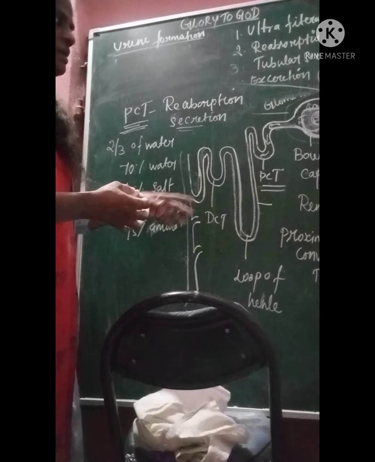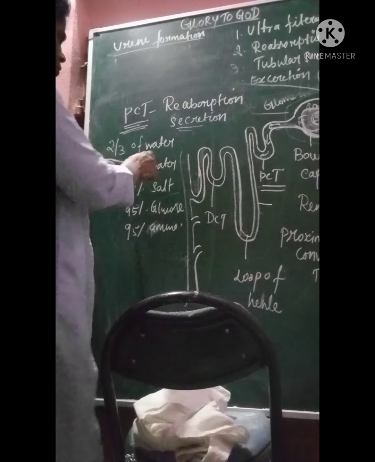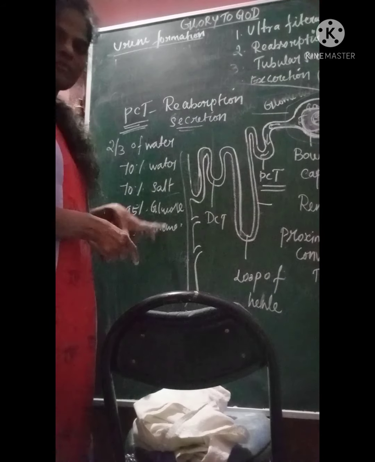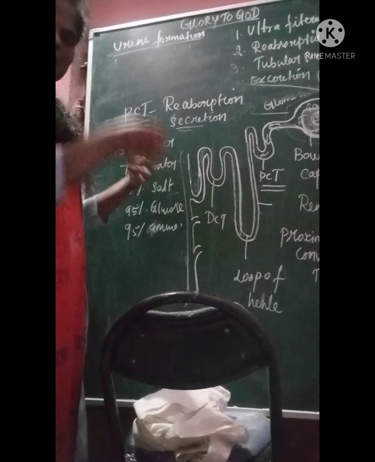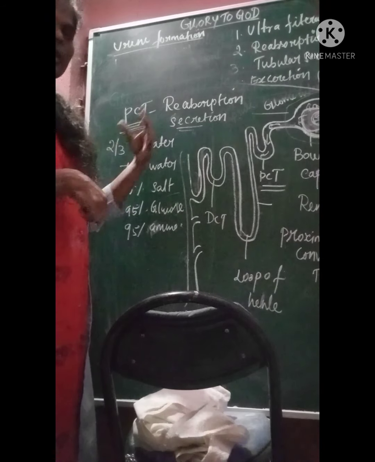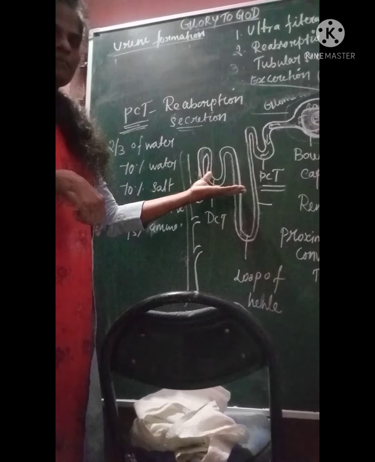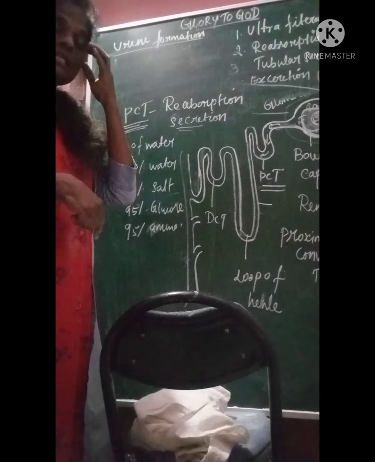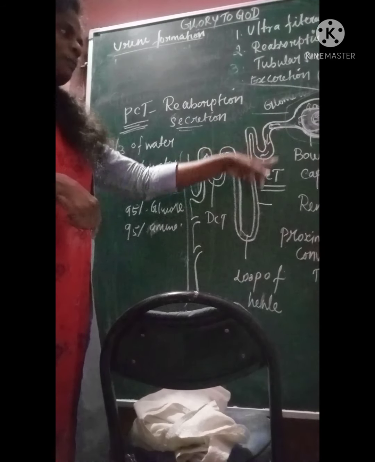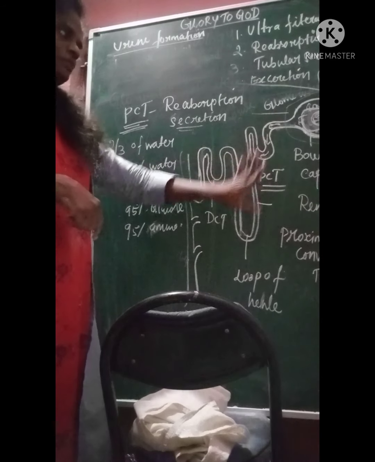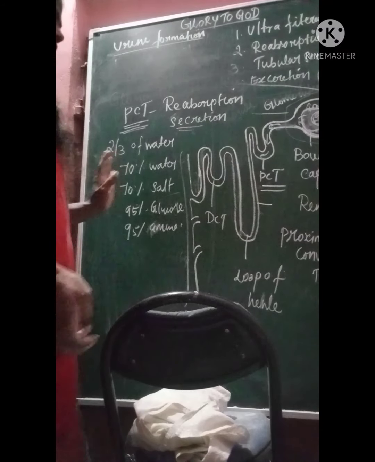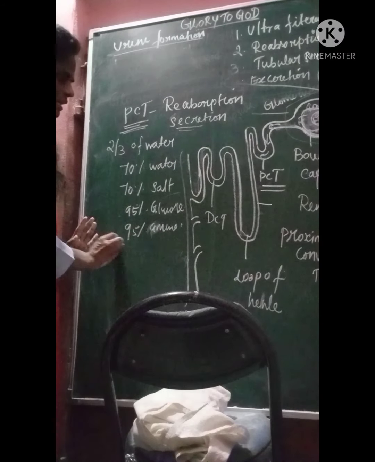That is not the case here. Already we have glucose, amino acids, salt and water in our blood. That should not escape into the urine. That's the reason it is reabsorbed by the proximal convoluted tubule of the nephron.